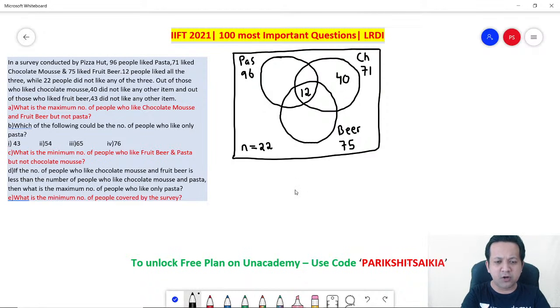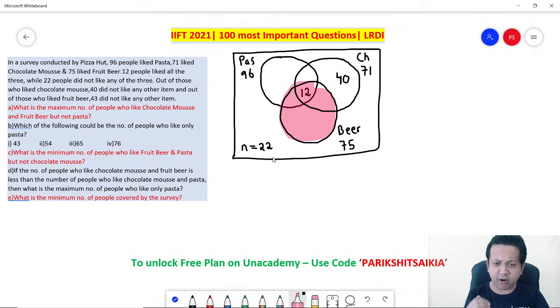And out of those who like fruit beer, again, let's have a look. Be very careful. Among those who like fruit beer, so we are talking about this circle. We are talking about this circle. You know what? 43 did not like any other item. So can I say among people who like fruit beer, 43 liked only and only fruit beer because they did not like any other item.